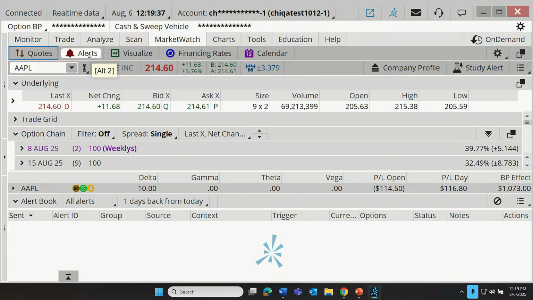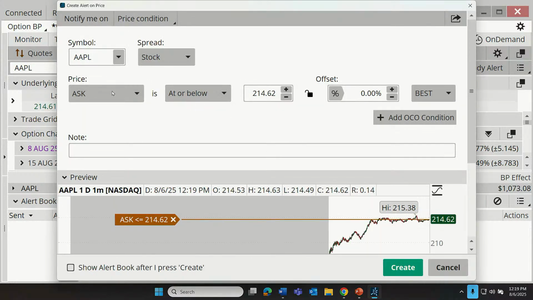So I'm going to go back to our alerts area. And while I'm on alerts, if I click on the ask price, that's actually going to start to create an alert for me. So an alert is just that notification that I'm talking about. It can be set up to generate a sound if we're on Thinkorswim, a ding, a bell, or it can send an email, it can send a text.